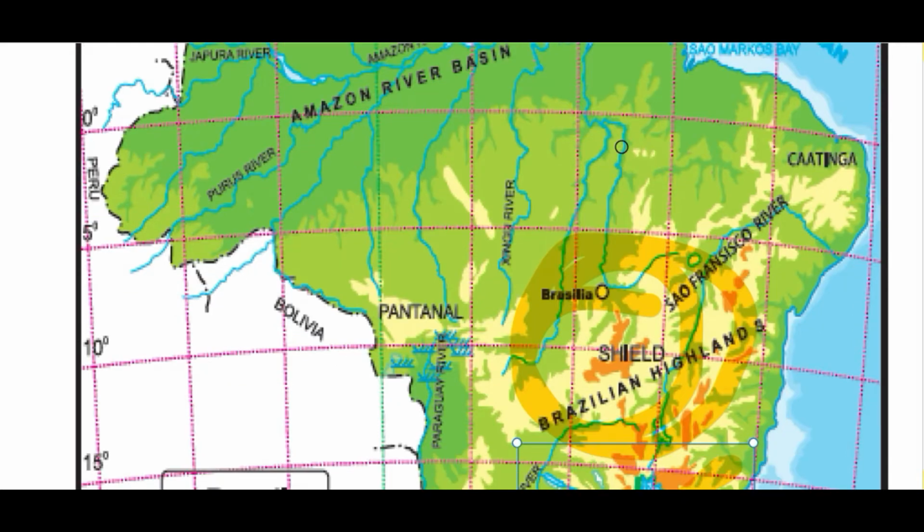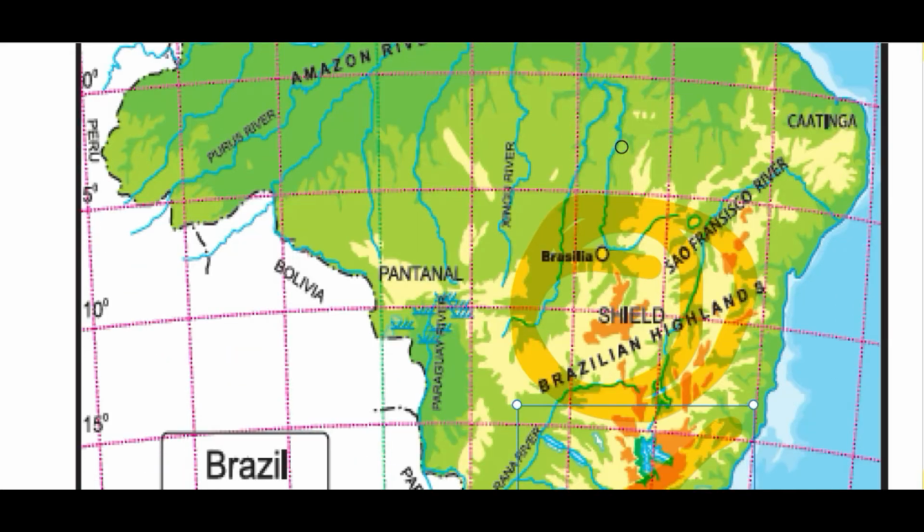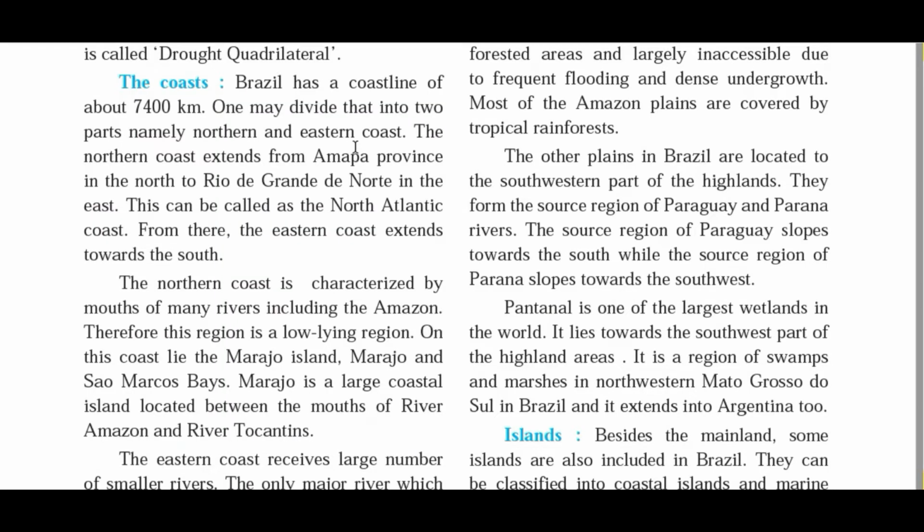Okay guys, so let's begin with today's topic, that is the coast of Brazil. It is again one of the major important physiographic structures. Brazil has a coastline of about 7400 kilometers. We have discussed the coastline of India also, so do write in the comment section how long the coastline of India is. One may divide the coast into two parts, namely the northern and eastern coast.